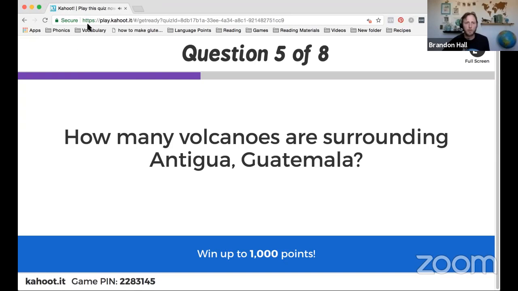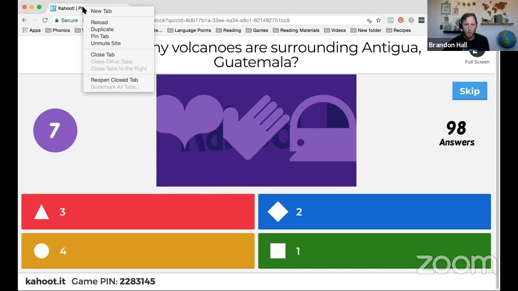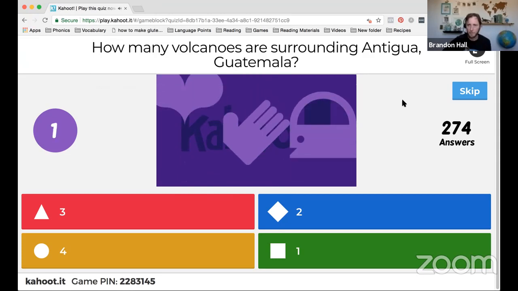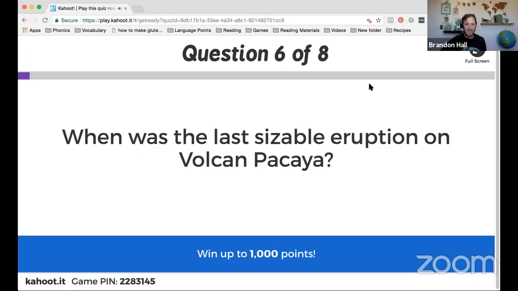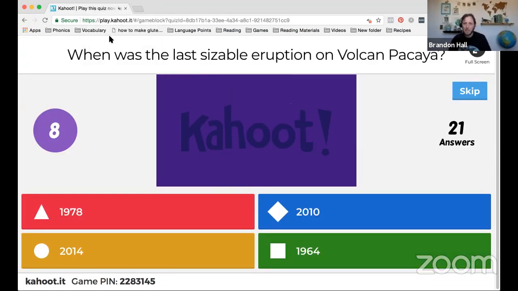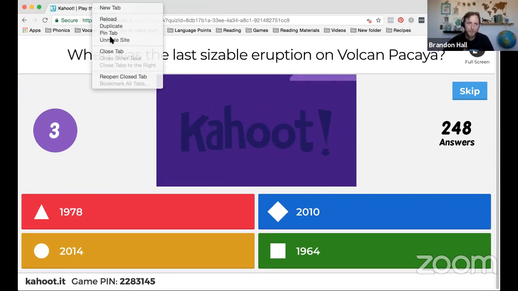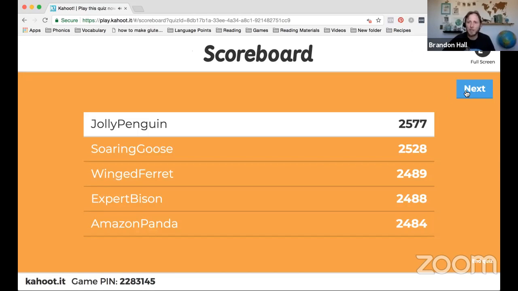How many volcanoes are surrounding Antigua? 3, 2, 4, or 1? It's 3 volcanoes, Agua, Fuego, and Acatenango. Rapid Raven. When was the last sizable eruption on Volcan Pacaya? 1978, 2010, 2014, 1964. All right, it's 2014. Great job. Jelly Penguin takes the lead.